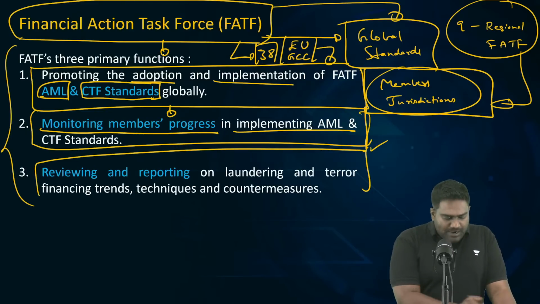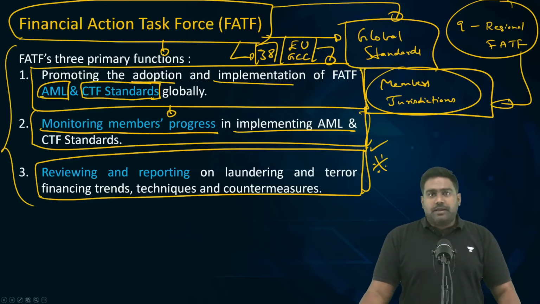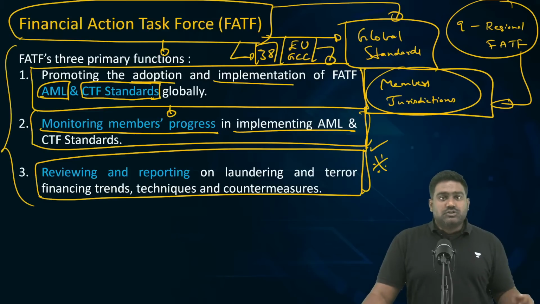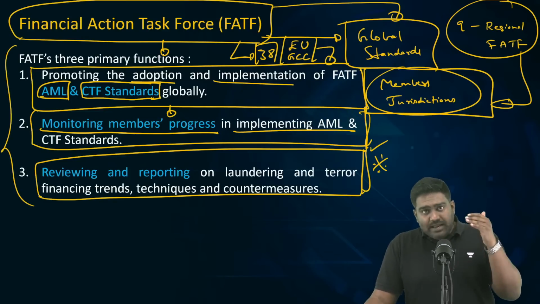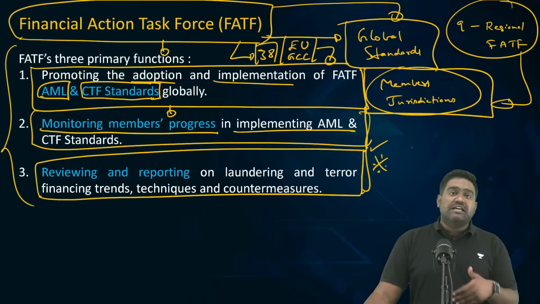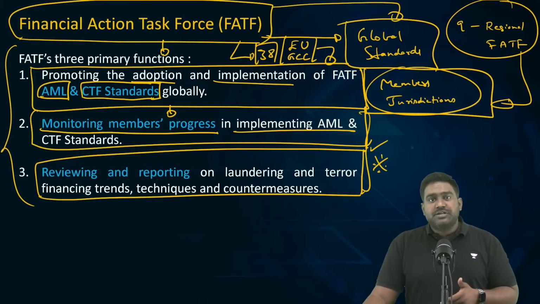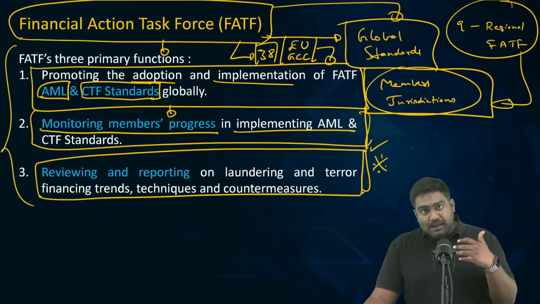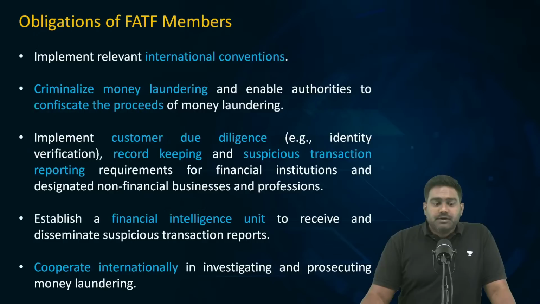They can review and report on how countries are performing when it comes to tackling money laundering and terrorist financing. So the power of review has been provided, which allows FATF to enforce these standards. And if countries deliberately violate these anti money laundering and counter terror financing standards, they can be penalized by the FATF. The FATF has the powers to punish the countries which are not cooperating with the FATF.